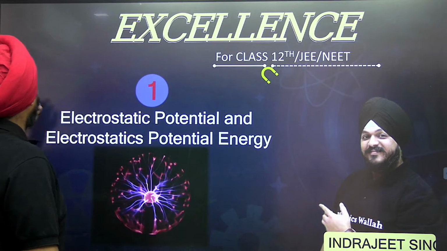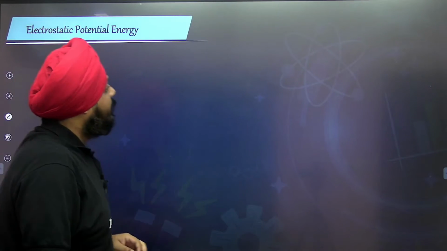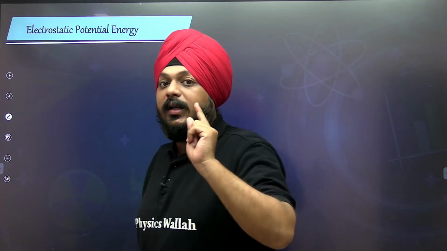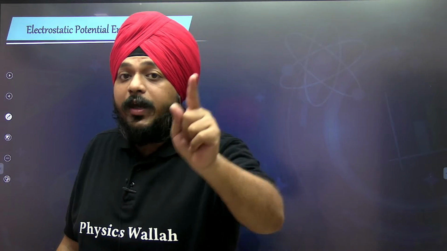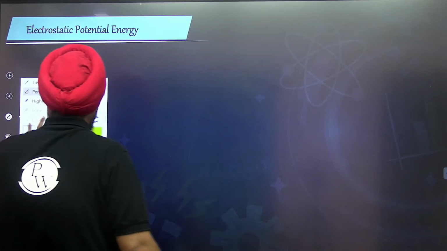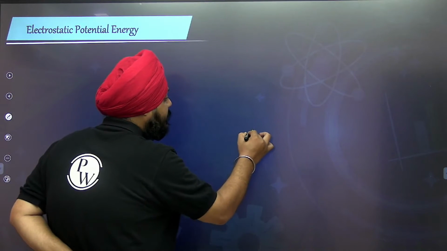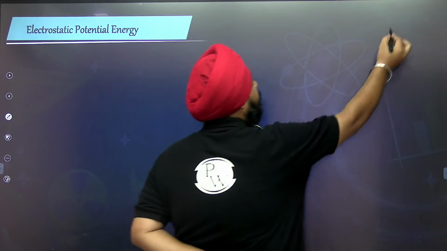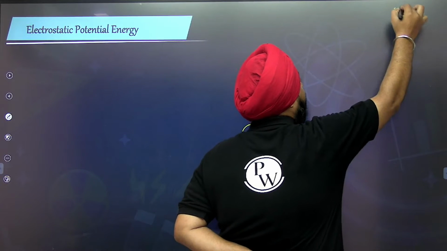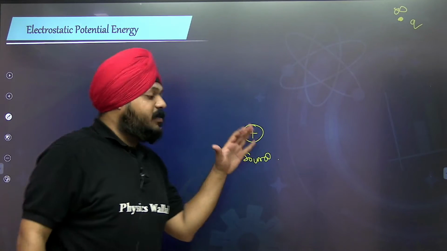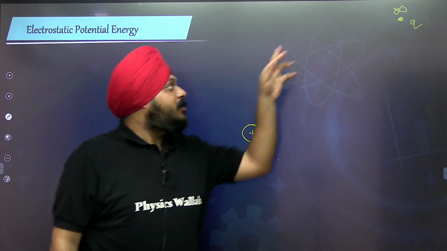Electrostatic potential and electrostatic potential energy. First, we are going to discuss electrostatic potential energy and how we define it. Let us take a very simple example to understand. This is the source charge, and this is the infinity point where a small test charge is kept.